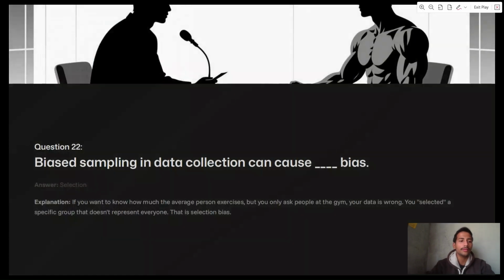Next question. Biased sampling in data collection can cause selection bias. Explanation. If you want to know how much the average person exercises, but you only ask people at the gym, your data is wrong. You selected a specific group that does not represent everyone. This is selection bias. Next question.